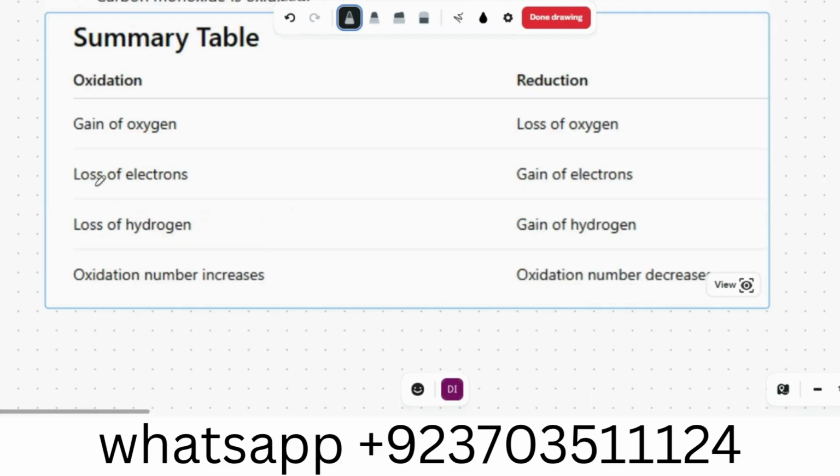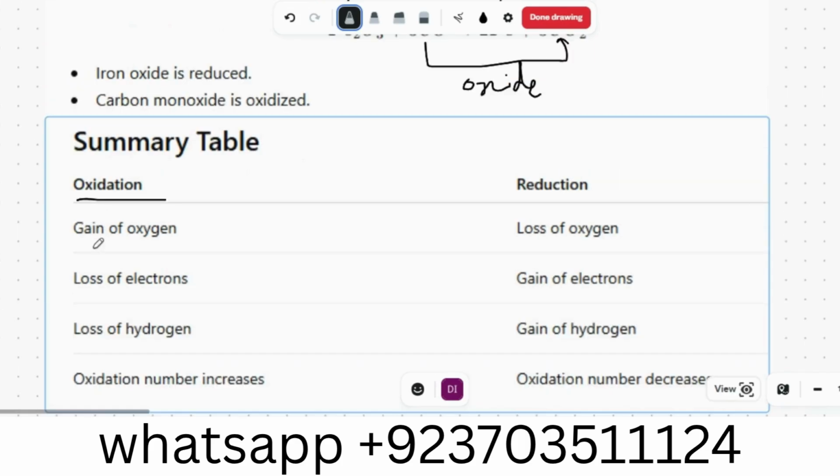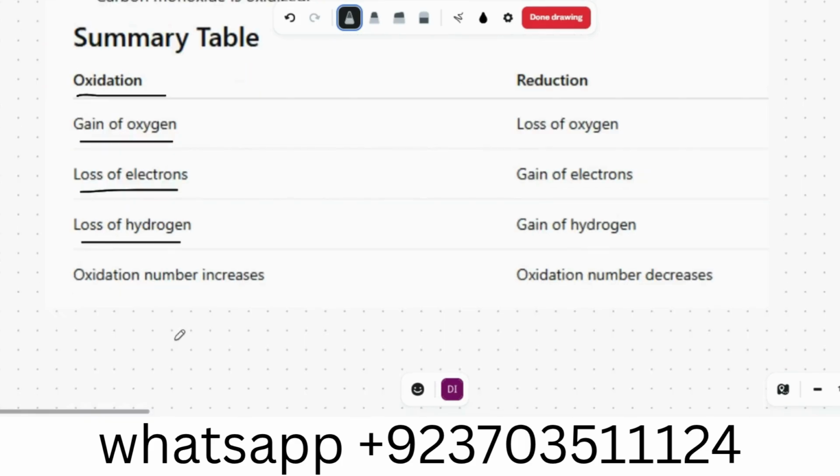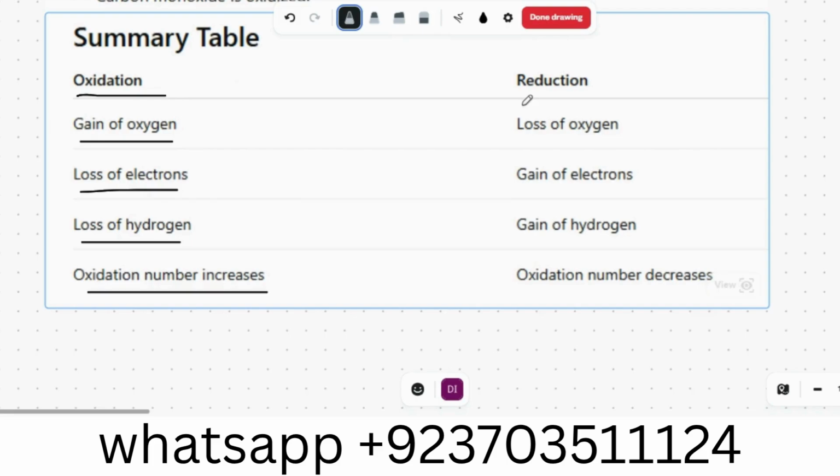Simple table. Oxidation is what? Gain of oxygen, loss of electrons, loss of hydrogen, oxidation number increases. Reduction is simply loss of oxygen, gain of electrons, gain of hydrogen, oxidation number decreases. That's all about it.